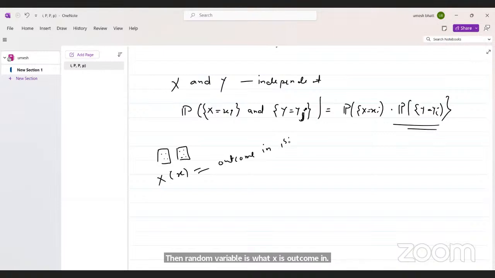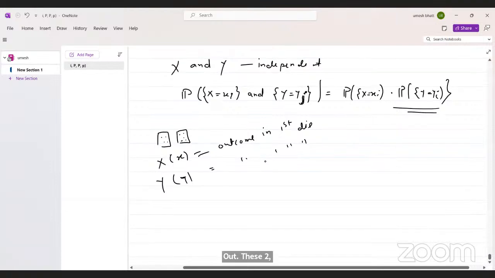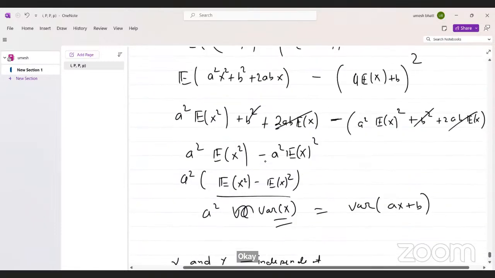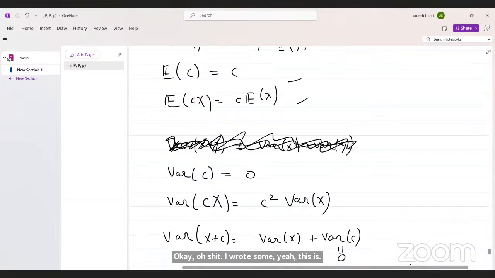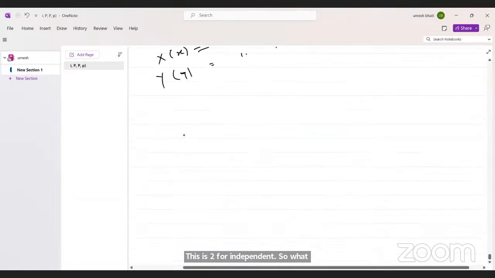X is the outcome in the first die, and Y is the outcome in the second die. These two random variables are independent. Sorry, I wrote something that is not true in general. This is true for independent variables. We will prove it. Firstly, we will prove what the variance of X plus Y is.